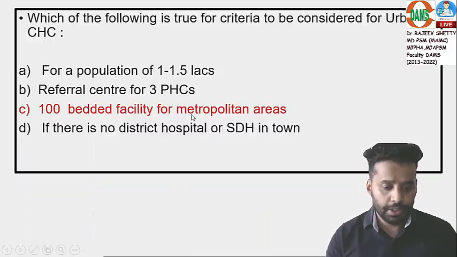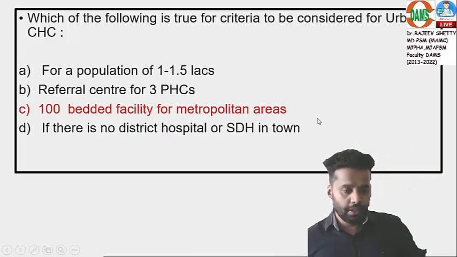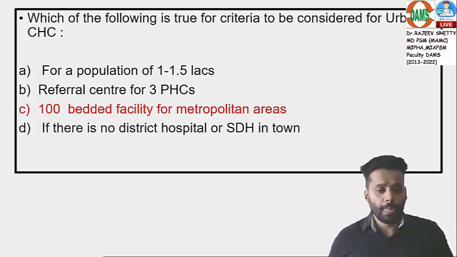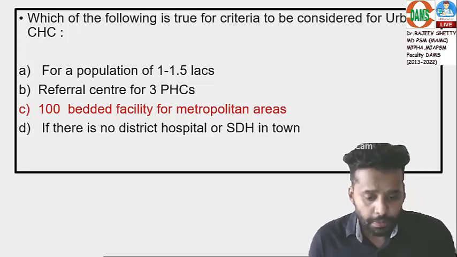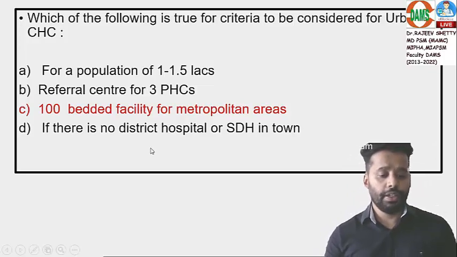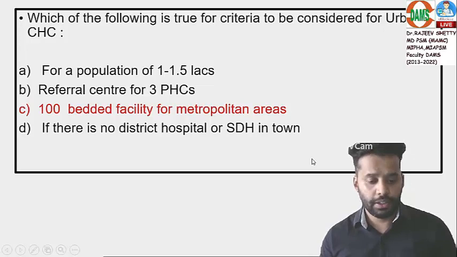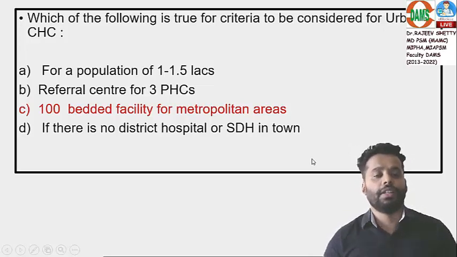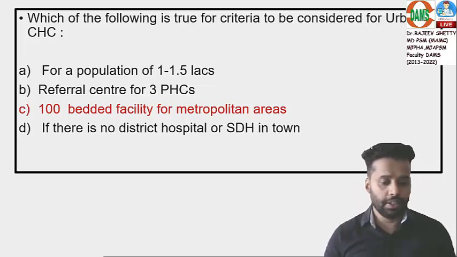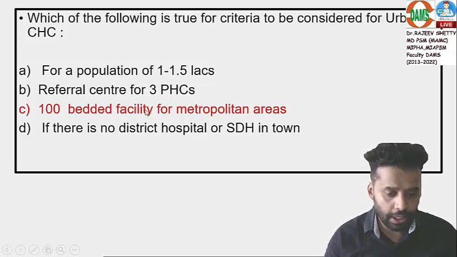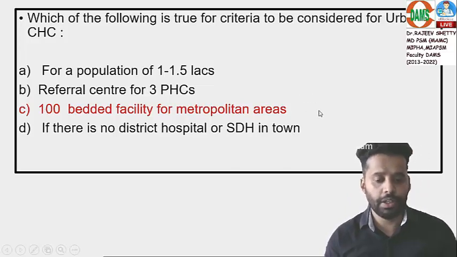Answer is option C, correct. A bit difficult question, not that easy, because most students think that if there is no sub-district hospital, this will be the replacement for that, and most of them marked like that. But the trick was in this. 100 bedded facility for metropolitan areas.